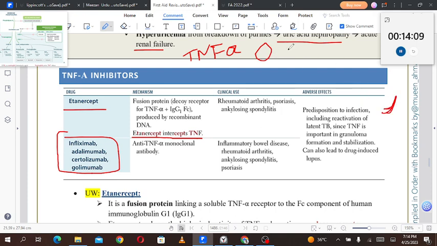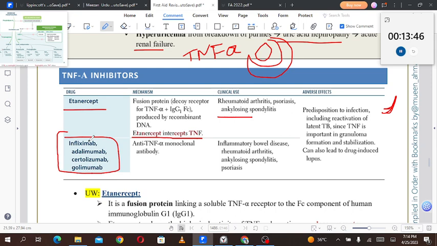While it was on its way, we gave a decoy receptor which bound it on the way, that is called etanercept, and now this thing cannot bind to the main receptor. So these are TNF alpha receptor analogs or decoy receptors for TNF alpha and IgG1 Fc receptor produced by recombinant DNA, and etanercept intercepts the TNF alpha. It is used in rheumatoid arthritis, psoriasis, and ankylosing spondylitis.